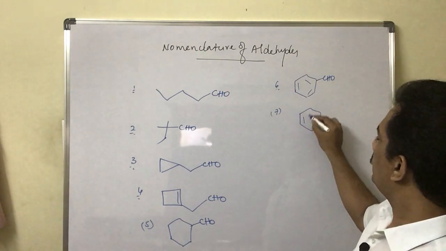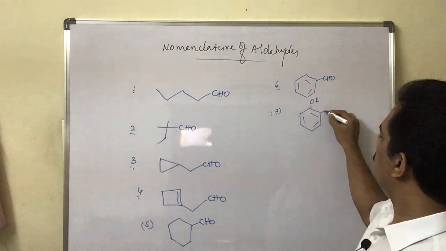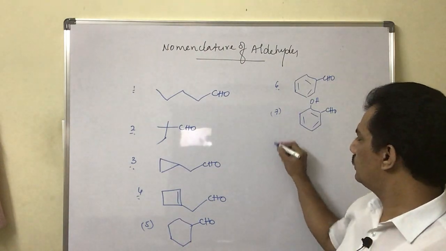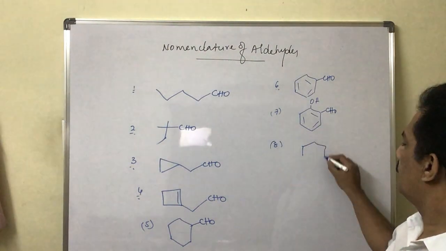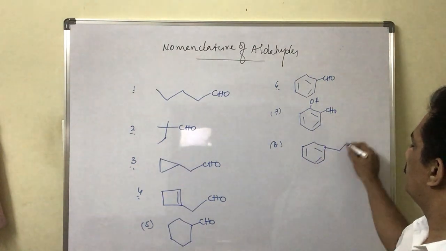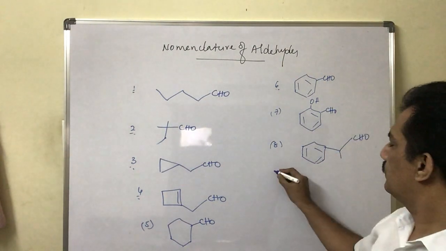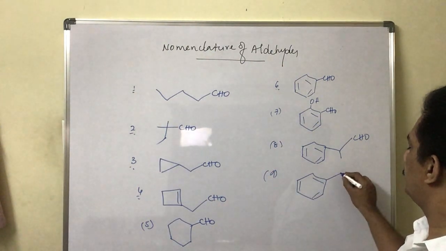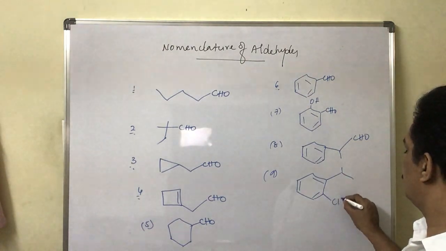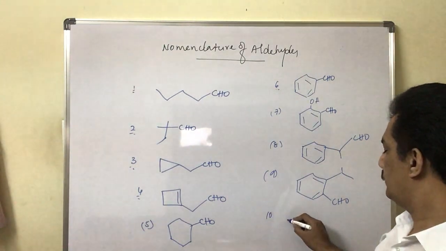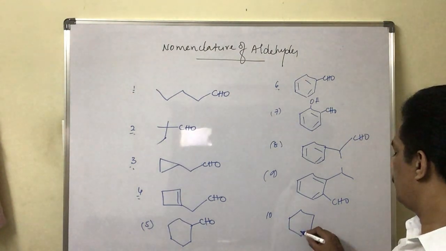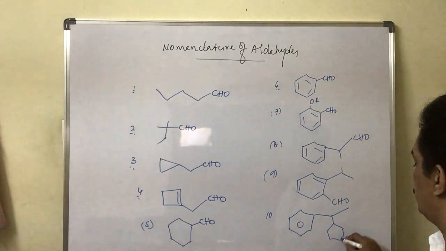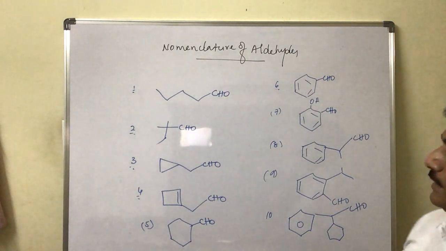the common name. I think you know the common name of this compound also. Just you try to write the common name and IUPAC name for this type of compounds, and then like this.